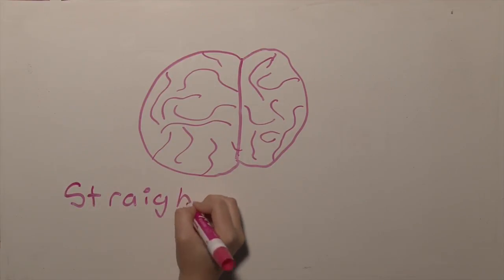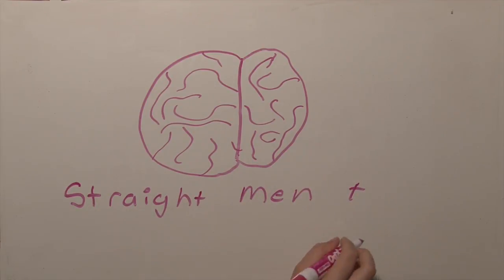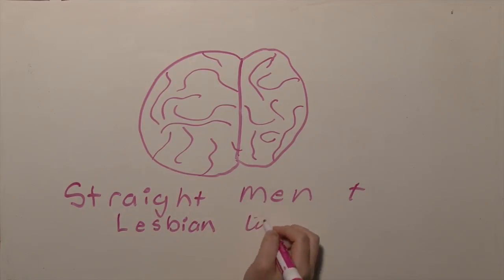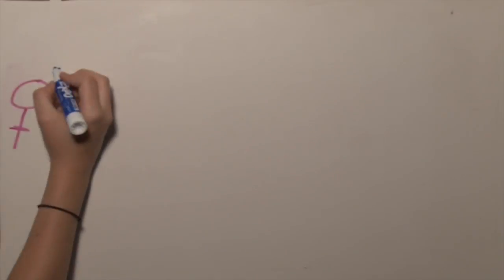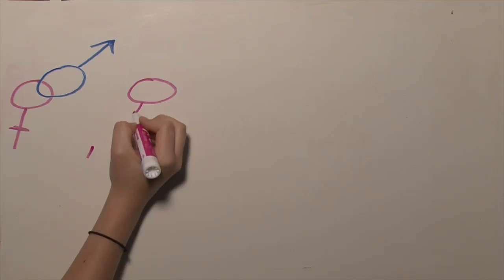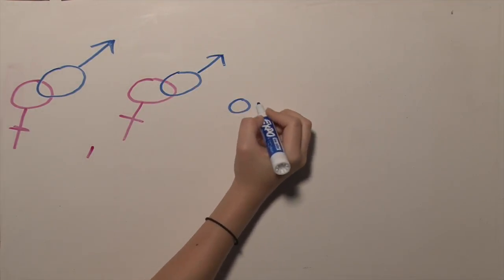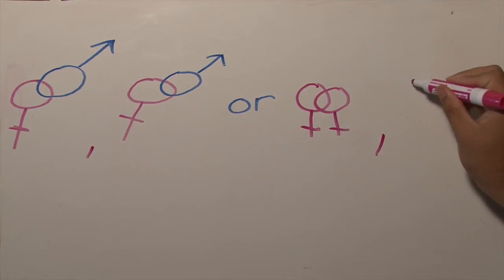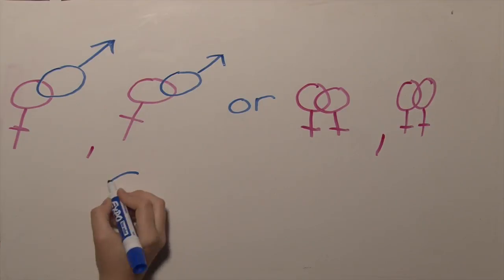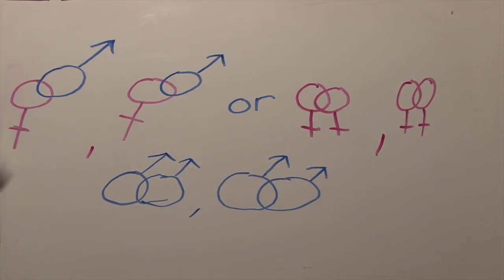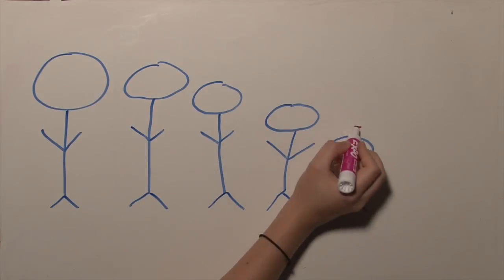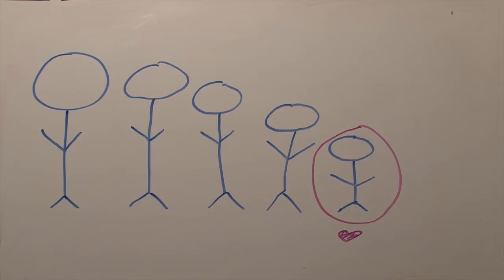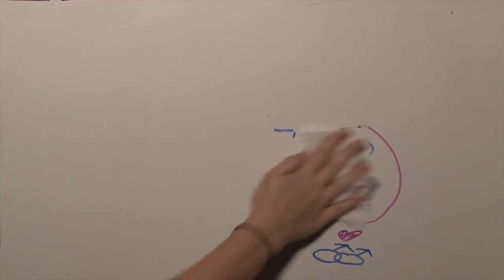Some brain differences: brain asymmetry is greater in straight men and lesbian women. A gay man's hypothalamus reacts as does a straight woman's to the smell of sex-related hormones. Some genetic influences: shared sexual orientation is higher among identical twins than among fraternal twins. Some prenatal hormonal influences: altered prenatal hormone exposure may lead to homosexuality in humans and in other animals. And it is said that right-handed men with several older biological brothers are more likely to be gay.